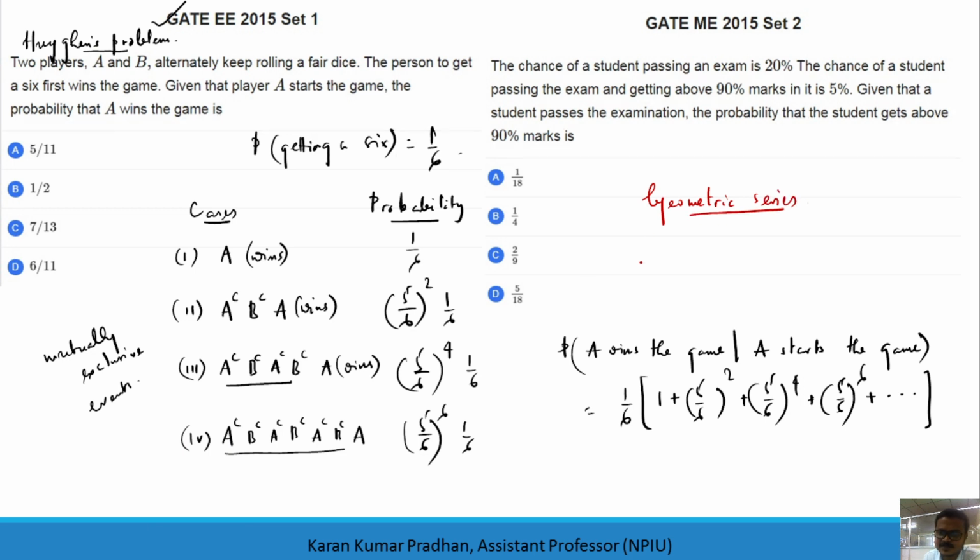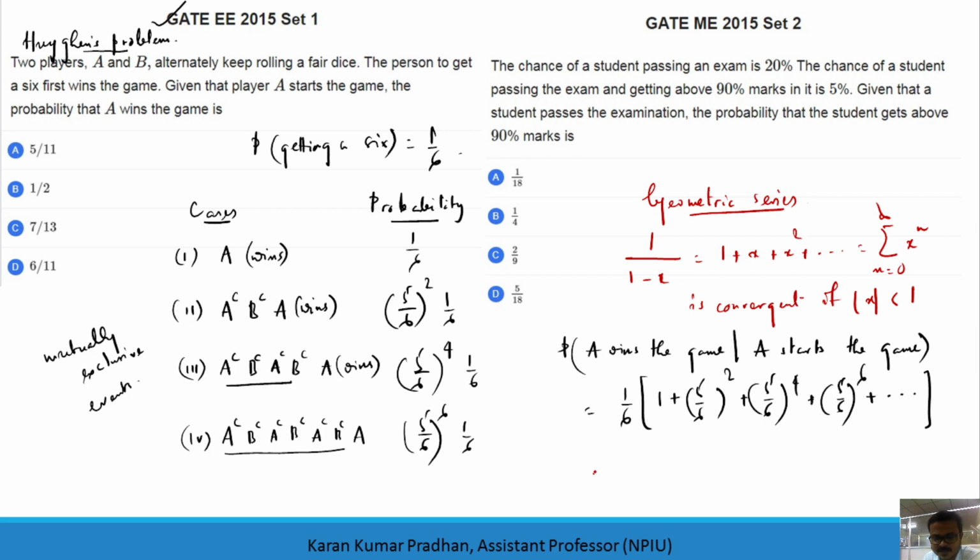So the geometric series is generally of the form 1 by 1 minus x, which is 1 plus x plus x squared plus so on. In compact form it is written as the sum of x to the power n, with n running from 0 to infinity. This is convergent if the absolute value of x is less than 1, not equal to. If it is 1, then it will be undefined. So the absolute value of x should be less than 1, it will lie between minus 1 and 1.